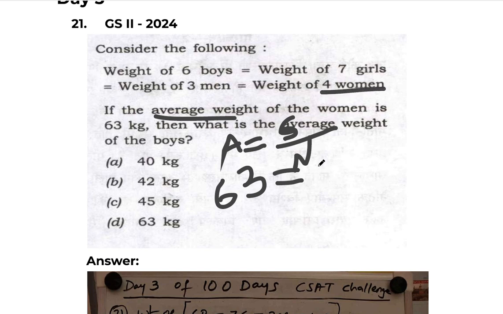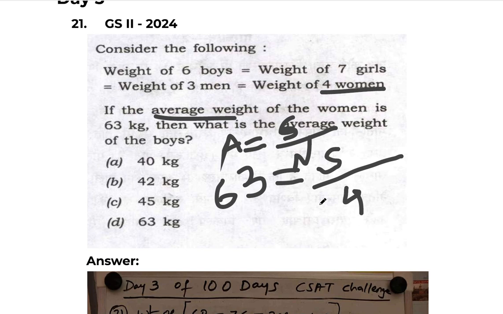4 women. So the sum total we don't know, we have to calculate that, and we know there are 4 women. So whatever the total sum of weight, the average weight of 4 women is 63 as per the question.